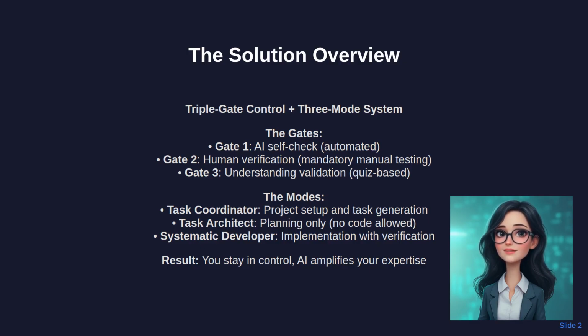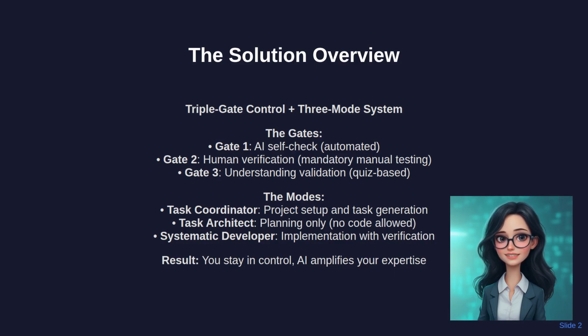The systematic approach centers on two key concepts: triple gate control and a three-mode system that separates thinking from building. Triple gate control ensures quality at every step. Gate 1 is AI self-verification, automated checking for basic technical issues. Gate 2 is mandatory human verification. You personally test the implementation and confirm it works. Gate 3 is understanding validation. You must be able to explain the key decisions and architectural choices.